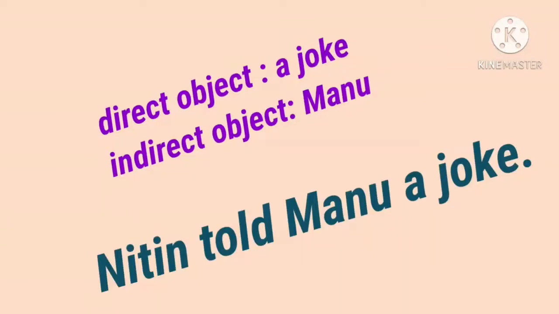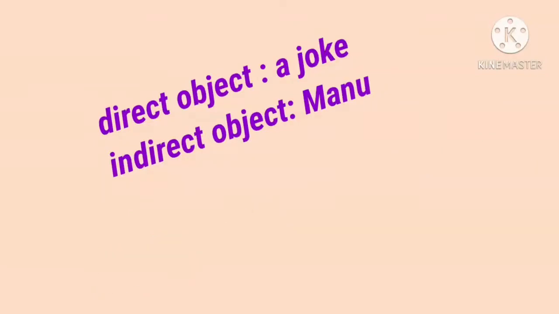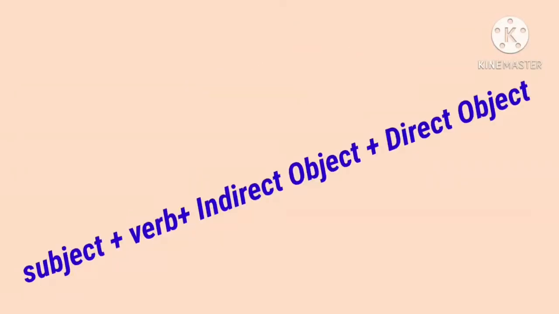The indirect object comes before the direct object. So, direct and indirect objects are normally placed in this manner: subject plus verb plus indirect object plus direct object.